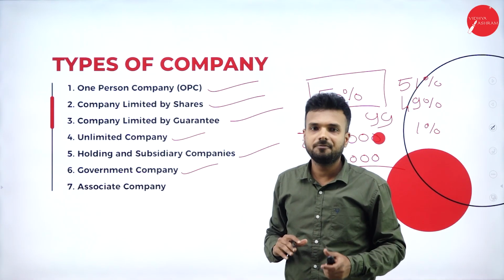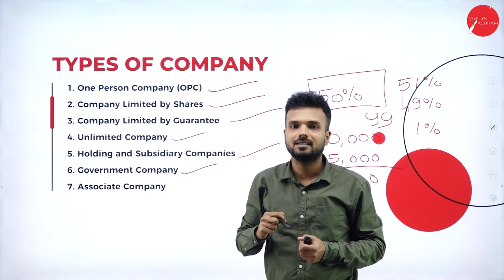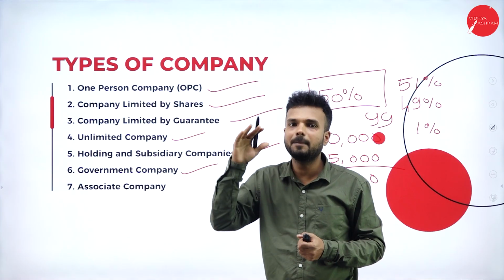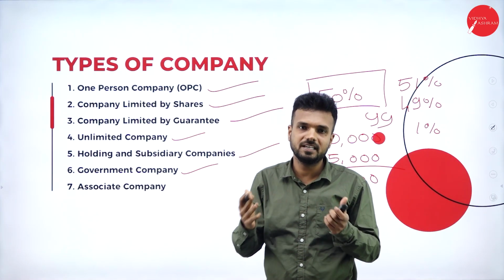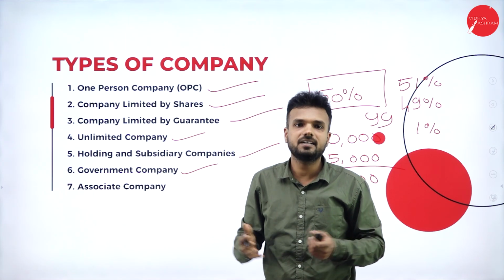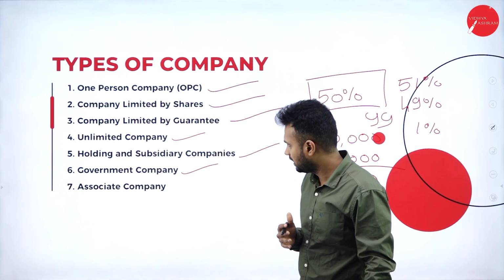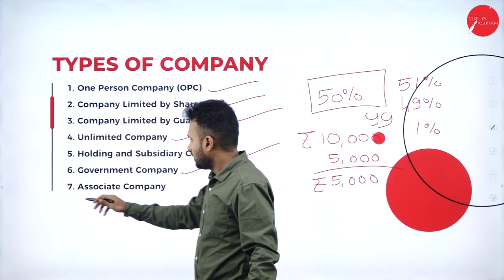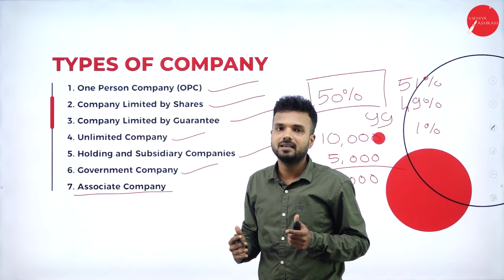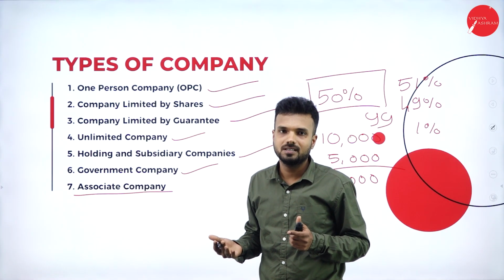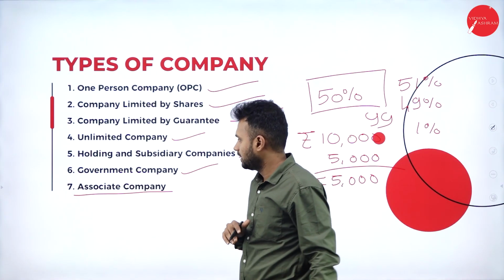Government company. If a state or the central government holds more than 50% of the shares of a particular sector, we call it a government company. Best examples are Indian Railway, KSRTC, BMTC, Maimul, Nandini. These are government companies. Associate company. When one company is associated with another company to share its profits and losses in an agreed proportion, we call it an associate company.